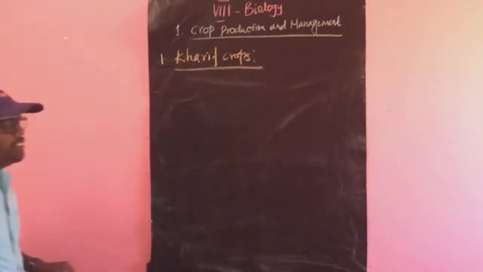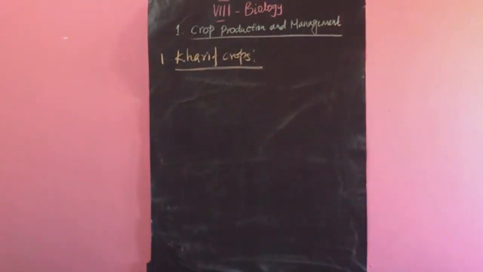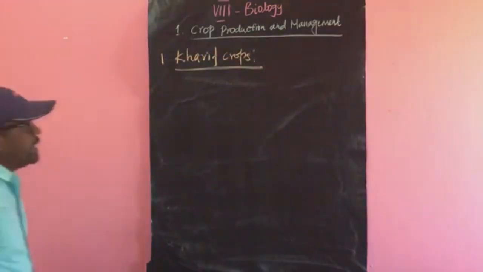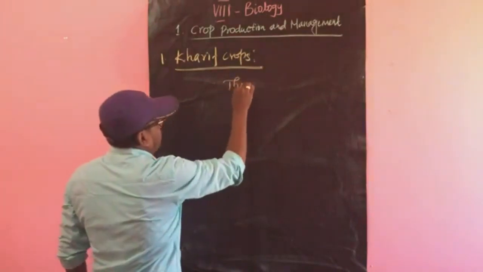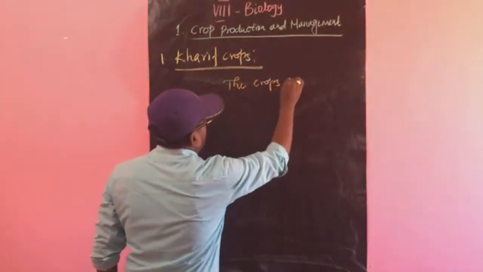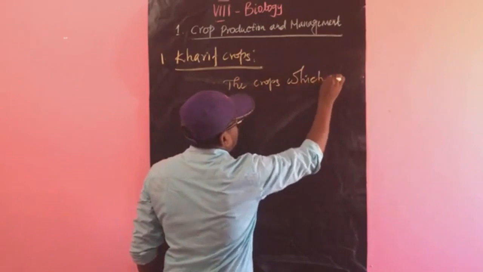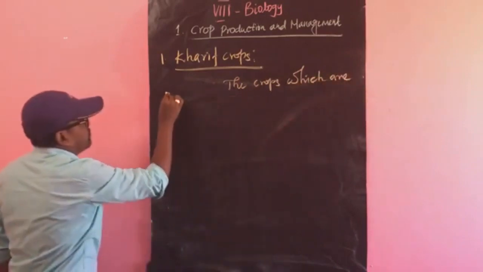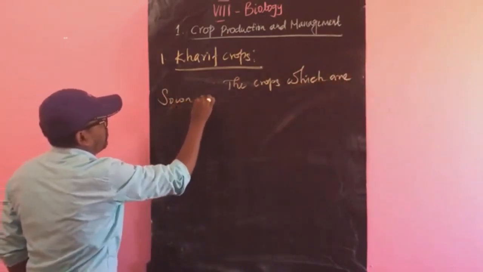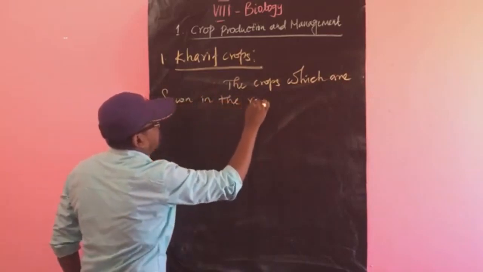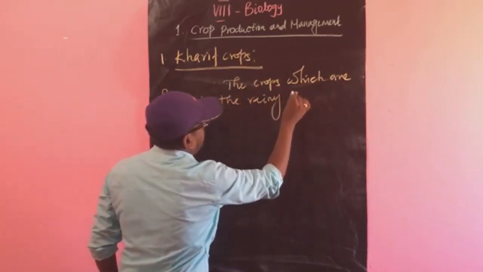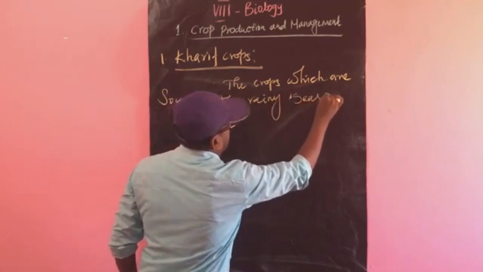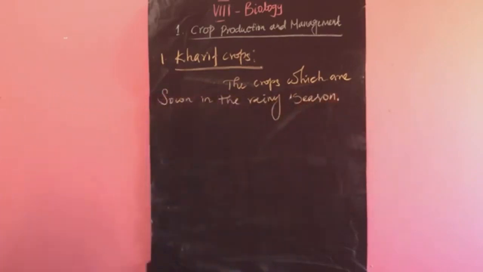What are Kharif crops? The crops which are sown in the rainy season. The crops which are sown in the rainy season are called Kharif crops.